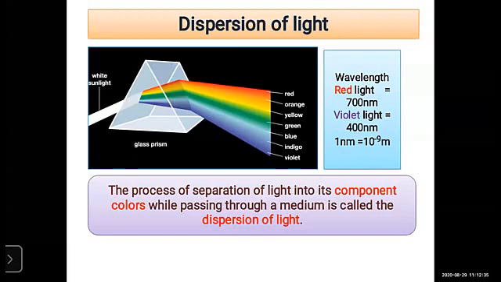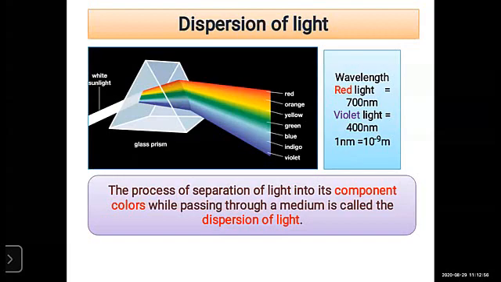Which are they? These are the rainbow colors, right? Violet, indigo, blue, green, yellow, orange, and red. These are the 7 colors. So the light rays are divided into different colors, which are the rainbow colors.